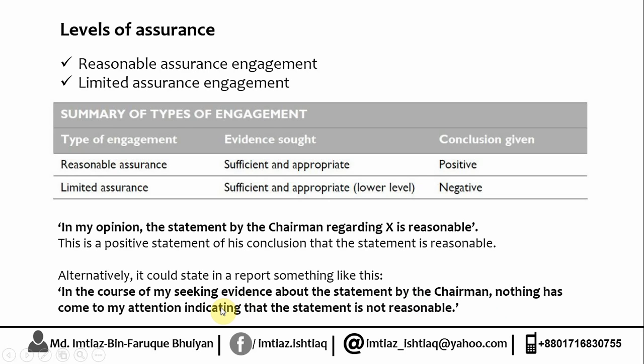Nothing has come to my attention indicating that the statement is not reasonable. It means that there could be something which is not reasonable but it didn't come to my attention. So there is a scope of limitation. There is something fishy going on. So this alternative statement, in indirect form, is an example of limited assurance, and this direct one is an example of reasonable assurance.